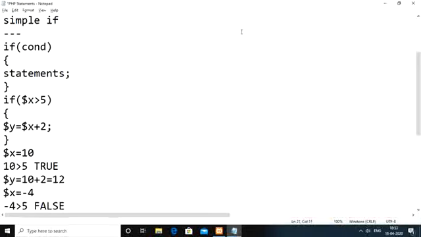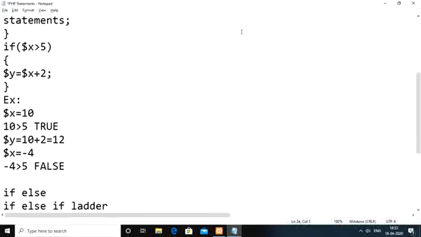So because of that, here it doesn't perform any kind of operation. Whatever code we have between the opening and closing braces will simply be skipped. That kind of statement we generally call a simple if statement. Okay, then we will go for the next type of if statement, the if else statement.